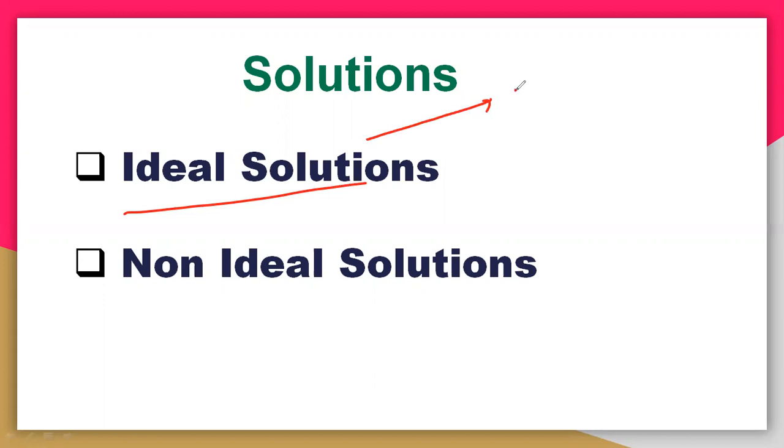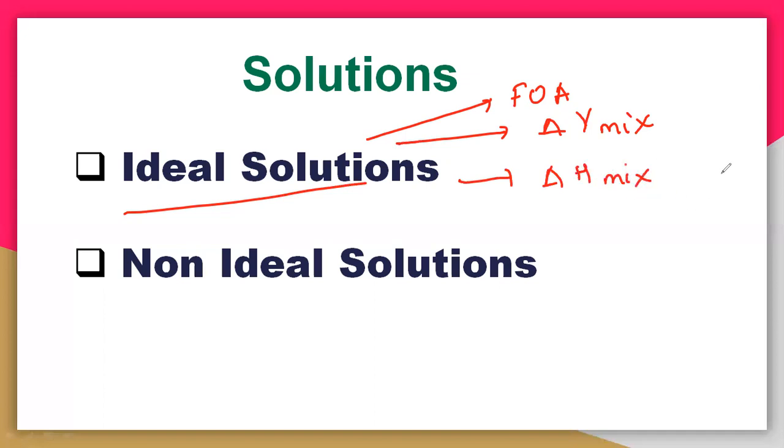Let us take the force of attraction between the molecules. In a solution, you have taken A and B. What are the interactions between A and B, or the interaction of A with other A molecules? The force of attraction between molecules will also decide the ideal solution. Then delta V mix, that is the volume change after mixing, and delta H mix, that is whether heat energy is released or absorbed. We will discuss all these things in an ideal solution.